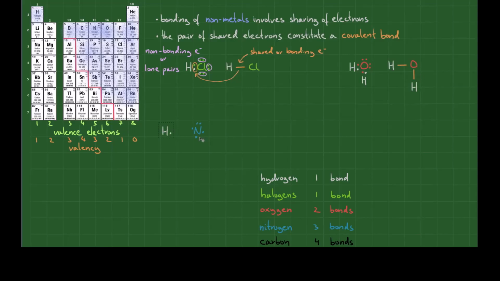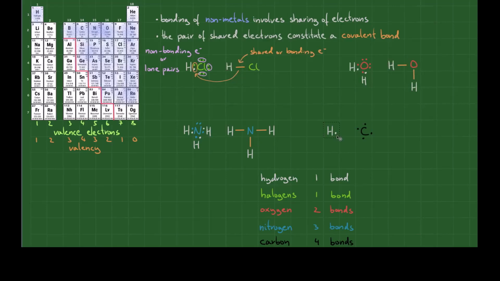What about nitrogen and hydrogen? Once again, hydrogen has a valency of 1, nitrogen has a valency of 3, therefore it wants to form 3 bonds. If I bring this hydrogen over, great, it is happy, but the nitrogen is not happy. We need 2 more hydrogens, so let me quickly draw them in. Once more, the shared electrons become the covalent bonds that we represent with straight lines. And now we have NH3 or ammonia.